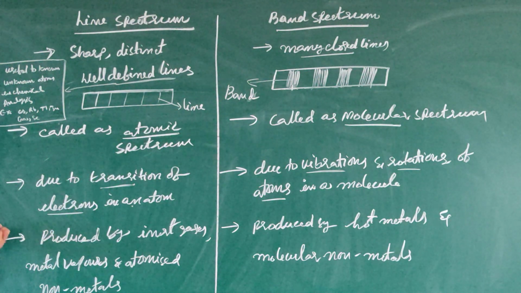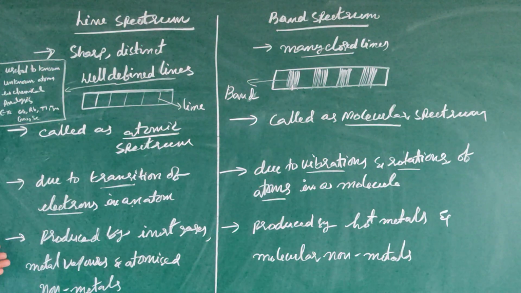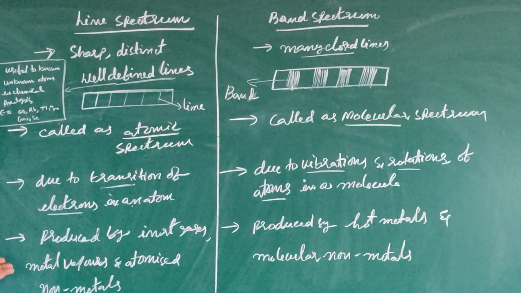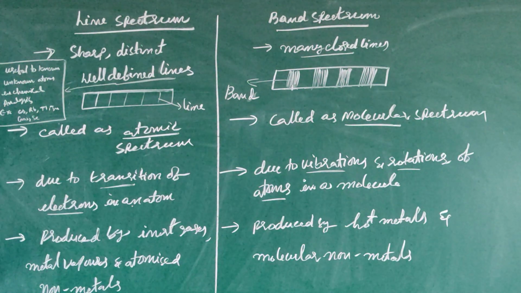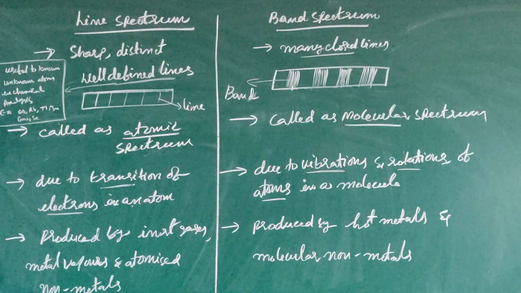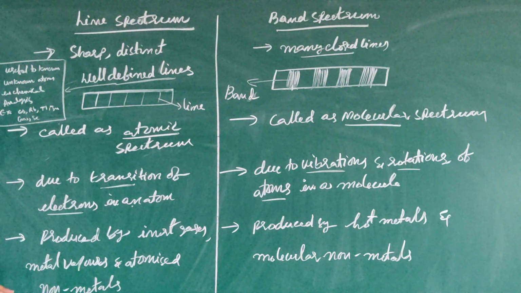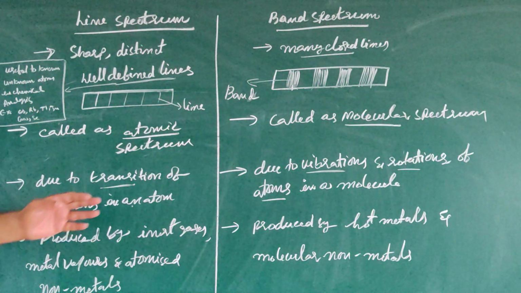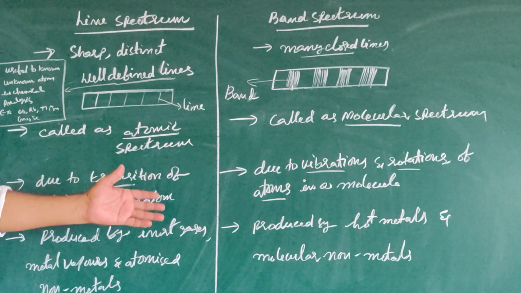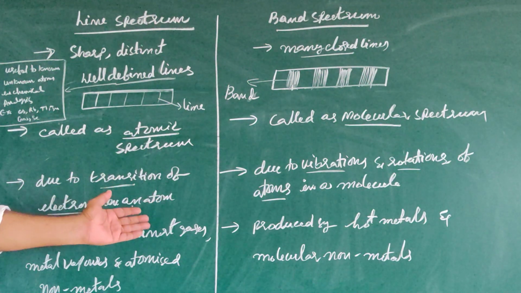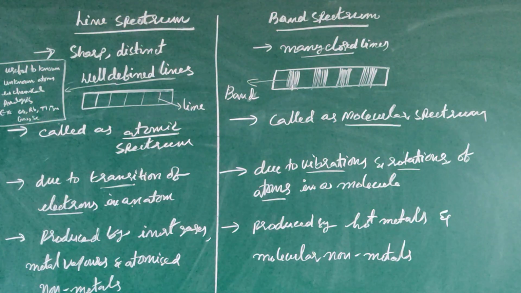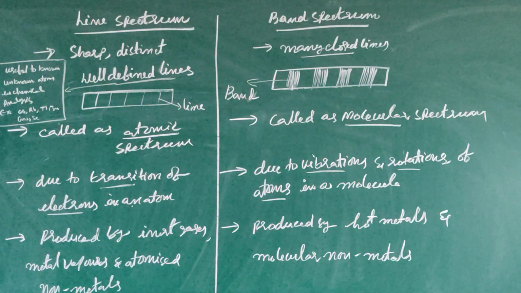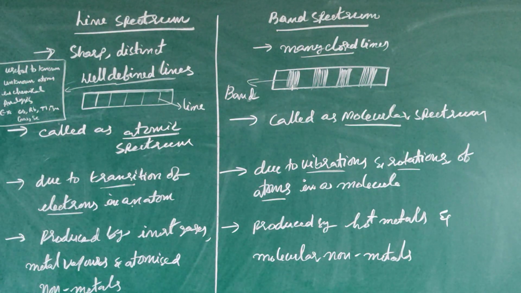Generally, line spectrum is produced by inert gases, because inert gases are monoatomic gases, and also by metal vapors and atomized nonmetals. The non-metal molecule must be converted to atoms. Band spectrum can be produced by hot metals and molecular nonmetals. Here they are atomized nonmetals, there they are molecular nonmetals. Please observe the difference.